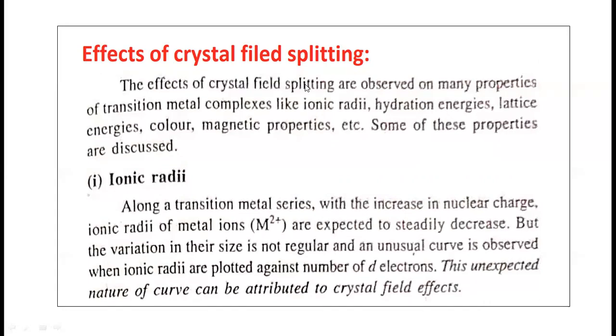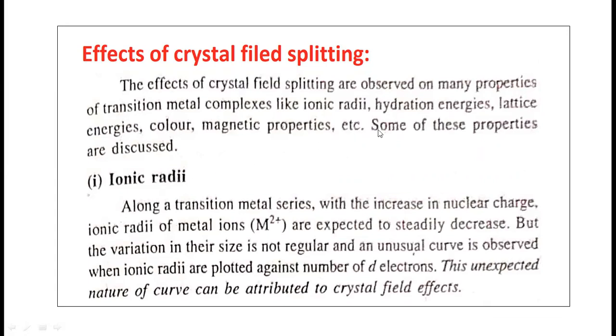So which properties are going to change? First, it is ionic radii. Second, it is hydration energies. Third, it is lattice energies. Fourth, it is the color property of the transition metal complexes. And magnetic properties. These properties can be changed, and the change can be explained on the basis of the effects of crystal field splitting. So let us explain the first property, ionic radii.